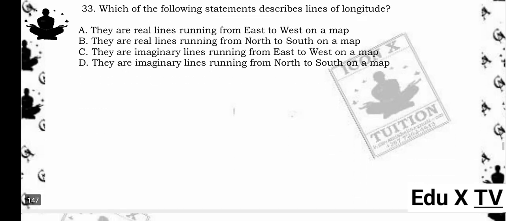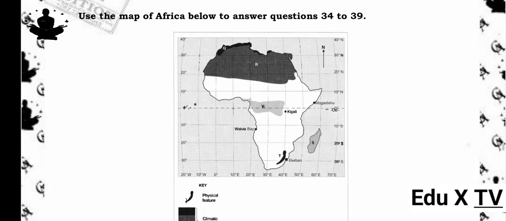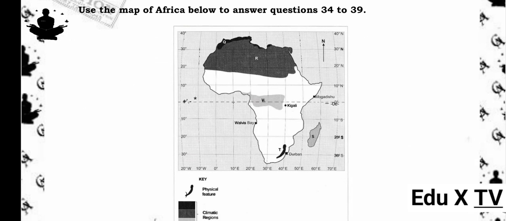Reason being, lines of longitude are imaginary vertical lines running from the North Pole to the South Pole on a map, used to measure east-west positions. Use the map of Africa below to answer questions 34 to 39.